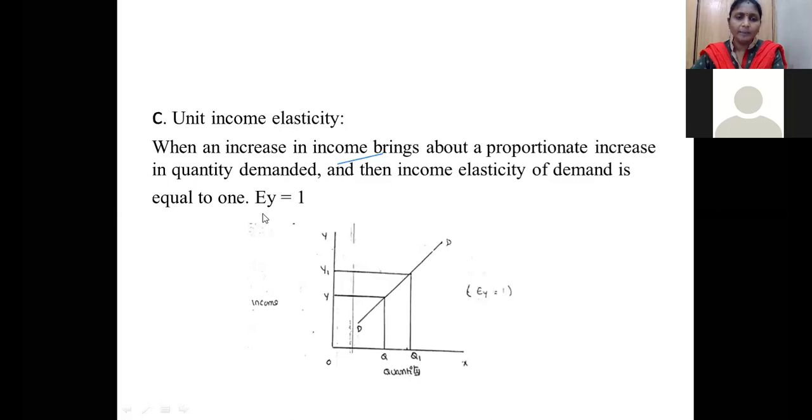It is denoted by EY is equal to 1. Zero means EY is equal to 0. Negative means EY less than 0. Unit means EY is equal to 1. So what is the next one? You can guess the thing.